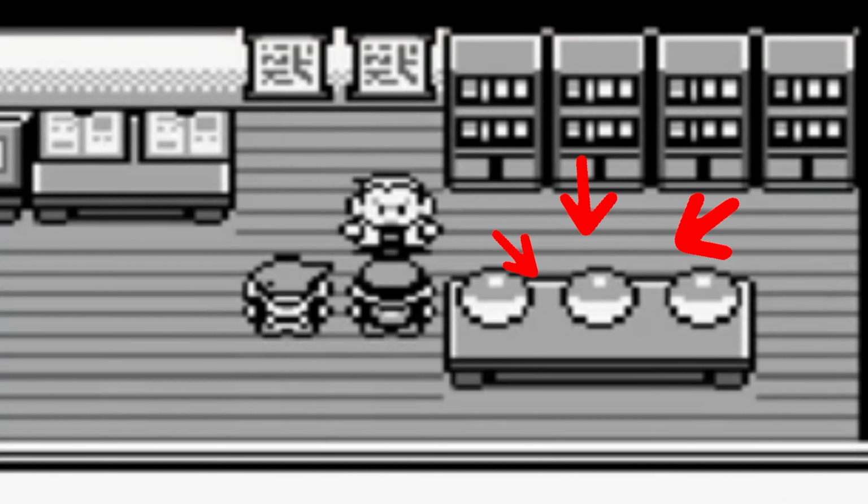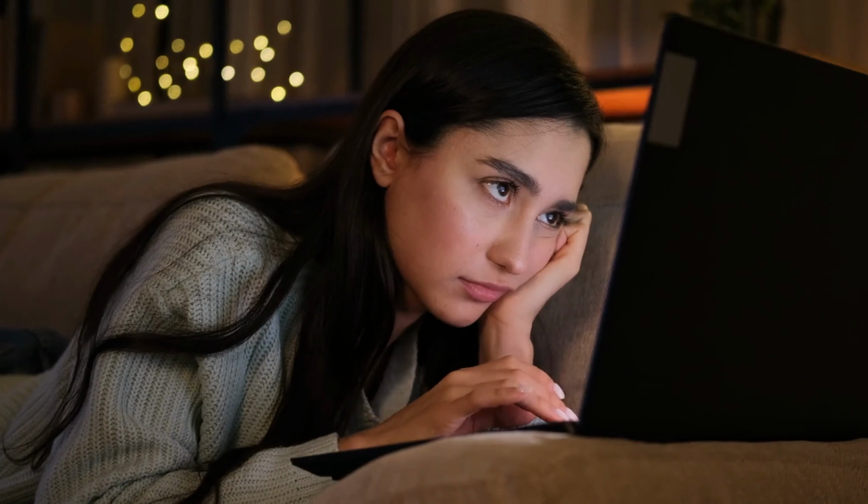Picking your first DAW can kind of be like choosing your first starter Pokemon. You have FL, Ableton, Logic, those are the most popular ones. Each has a very unique strength, but if you pick the wrong one, it could make your whole journey take a lot longer than you probably like.